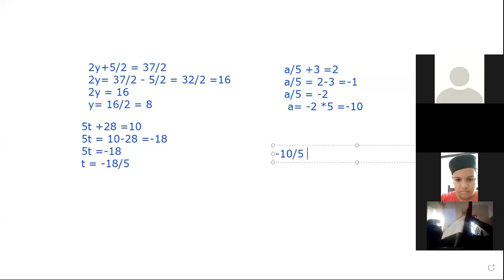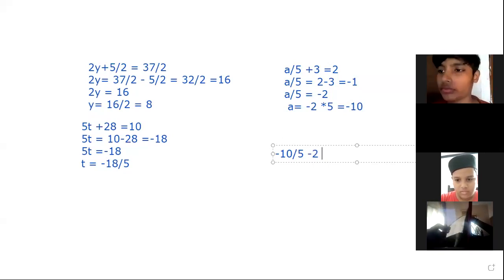What is the value of 10 by 5? It is 2. Then what is the value of minus 10 by 5? Minus 2. Minus 2 is equal to minus 2. Okay.